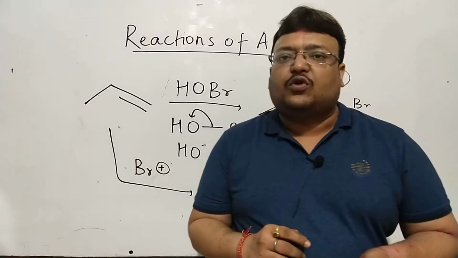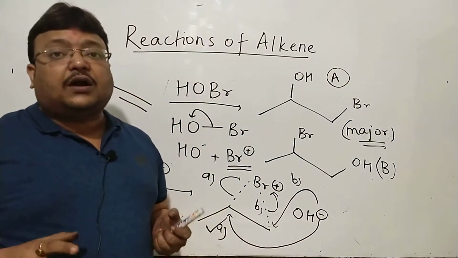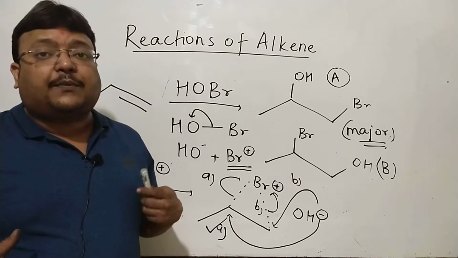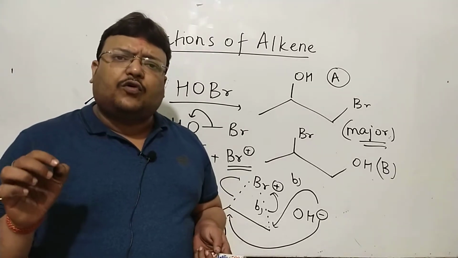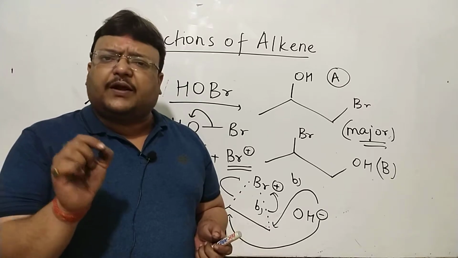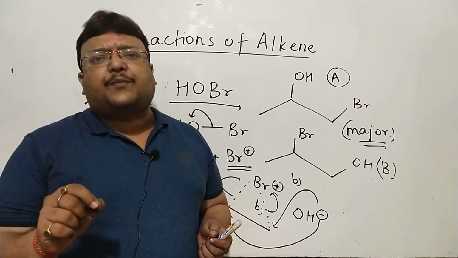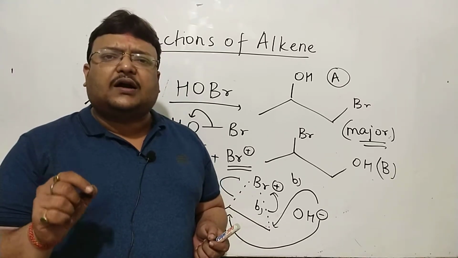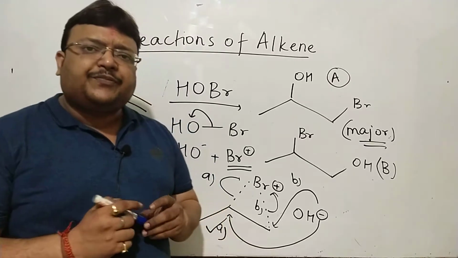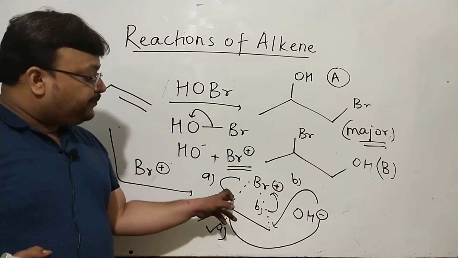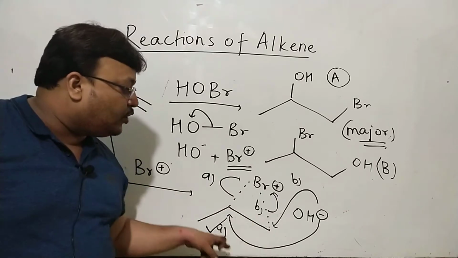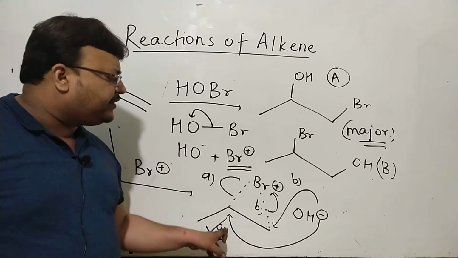Although a carbocation is not formed, you will want to be very attentive. This bond will always break, only then this bond will form.